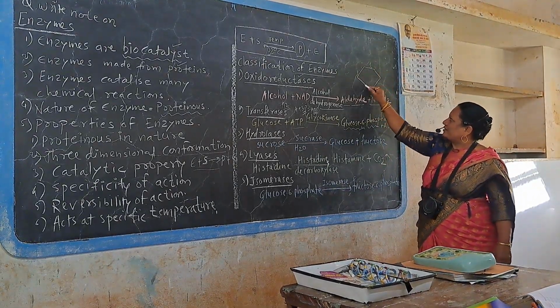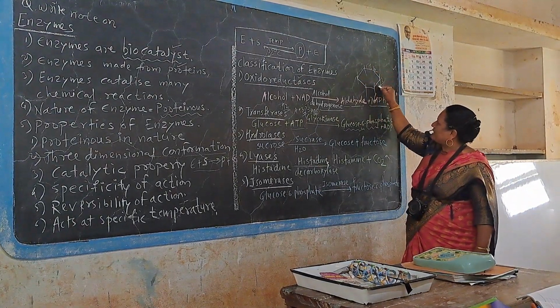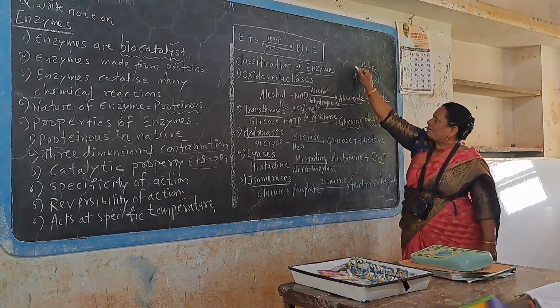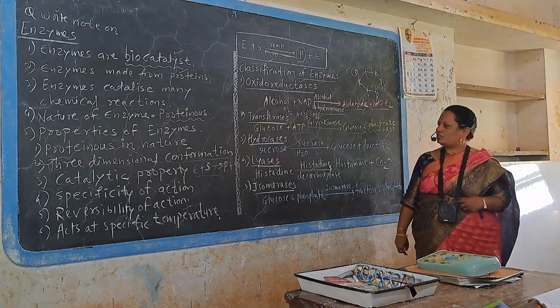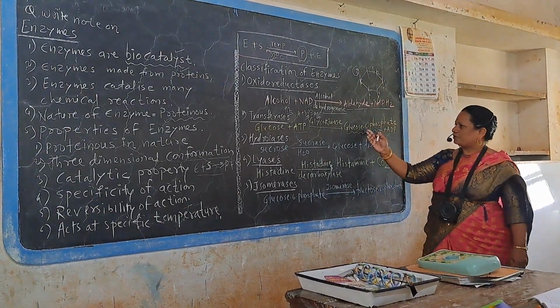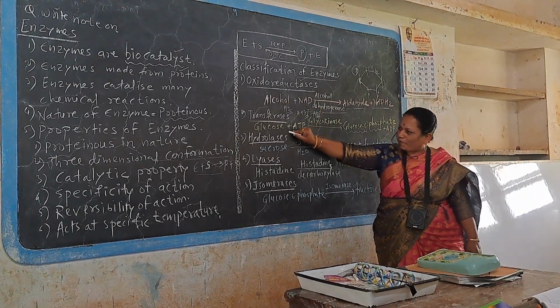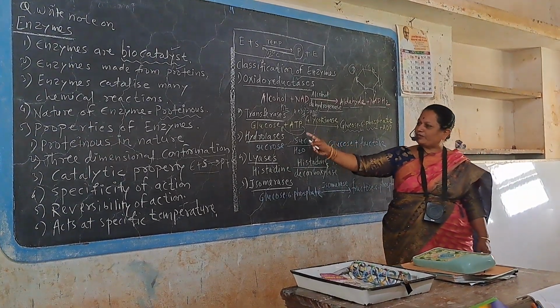1 phosphate is added to the glucose at the 6th carbon atom. This is a glucose ring. In the glucose ring, there are 6 carbon atoms, and at the 6th carbon atom there is an addition of 1 phosphate. That is how glucose 6 phosphate is produced from glucose, by taking 1 phosphate from ATP and adding it to the glucose. That is transfer of 1 phosphate to the glucose.